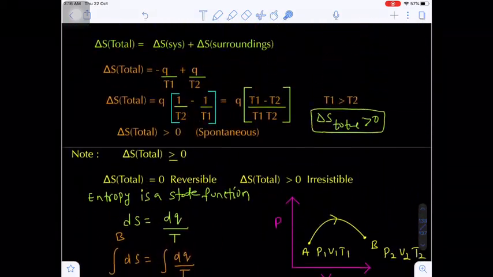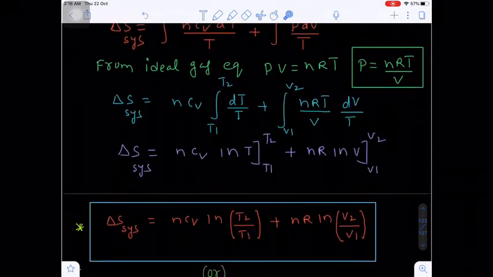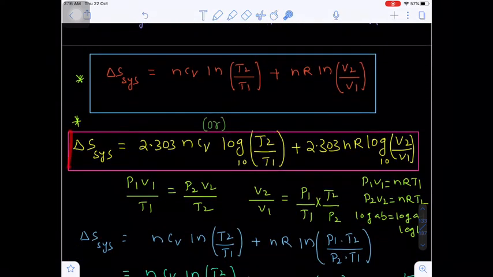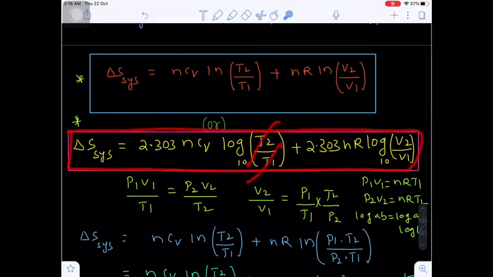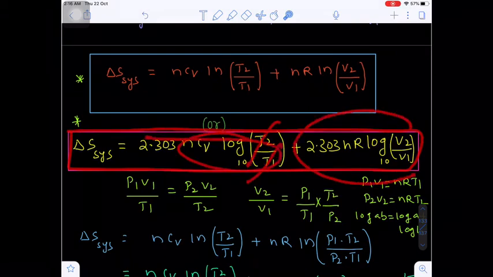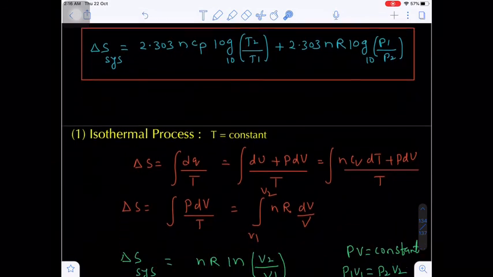Otherwise, you should just remember this relation. You have to remember this relation, and that will be well and good. Because only in this expression T1 and T2 cancel, this term will be 0, and you have only this term.